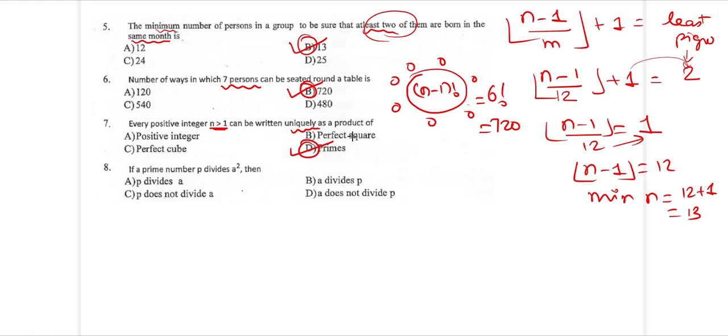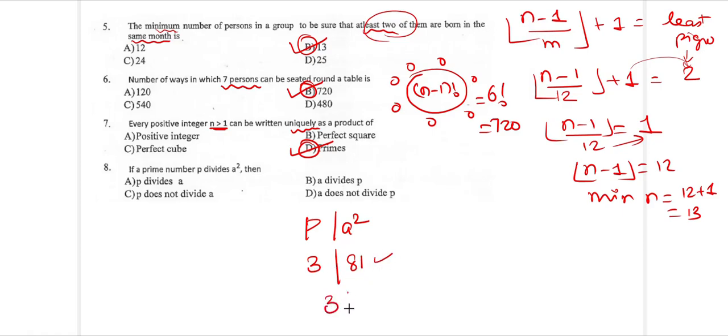So there is only one way in which you can express them as a product of primes, and that is a unique way for every integer greater than 1. If a prime number p divides a square, then p divides a, or a divides p, or p does not divide a, or a does not divide p. Okay, suppose a prime, say 3, divides a square, let me say 81. 8 plus 1 is 9, 3 divides 81, it's perfect.